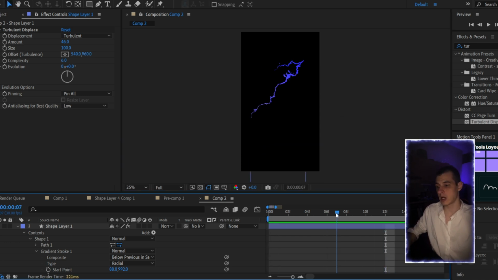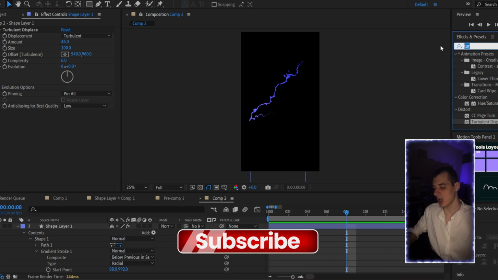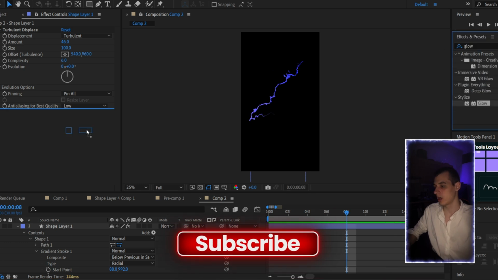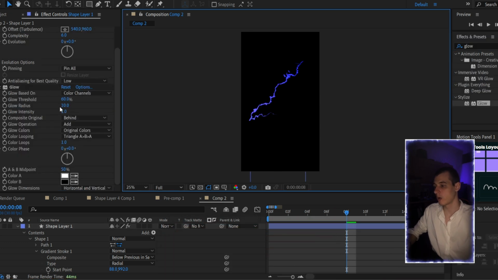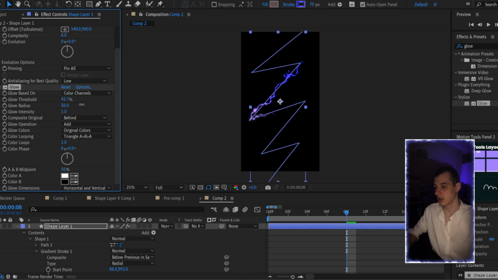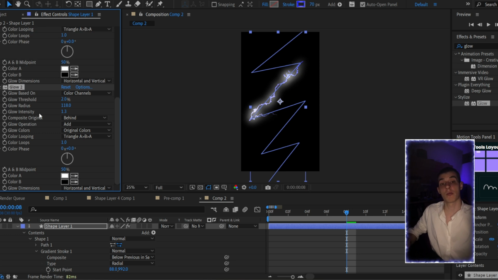And let's add here some additional touch. I'm going to add here the glow effect, and I think with the glow effect it will be much more interesting. Let's increase the radius here. Maybe glow threshold I will set to minimum, low intensity. And guys, I highly recommend you to duplicate your glow. I think it looks much better.